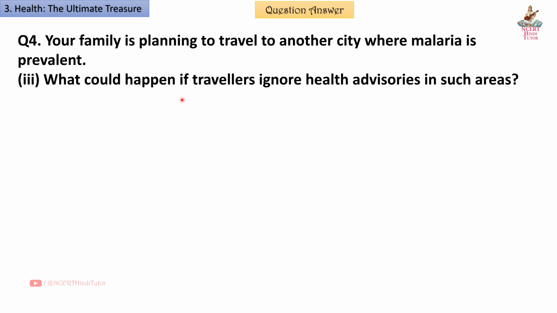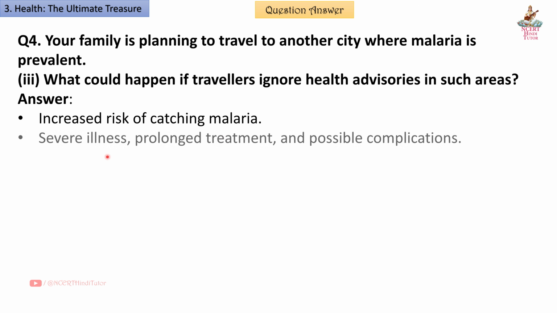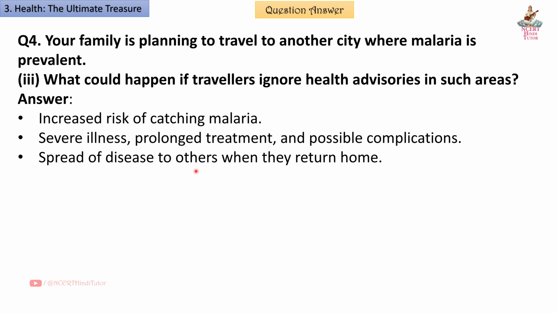Third, what could happen if travelers ignore health advisories in such areas? Answer. Increased risk of catching malaria, severe illness, prolonged treatment, and possible complications. Spread of disease to others when they return home.